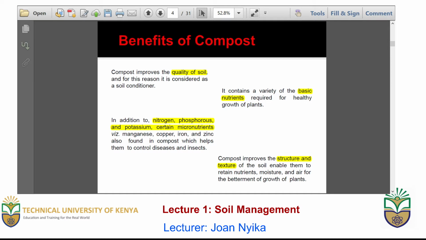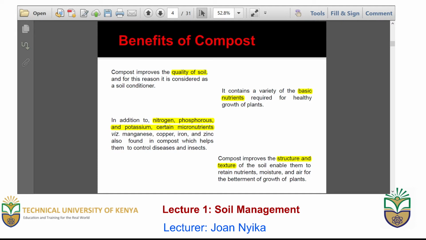Number two is that it contains nutrients such as nitrogen, phosphorus, and potassium, among other micronutrients that are important in plant growth, and it also ensures that the plant is protected from diseases and pests. Number three is that it contains some very basic nutrients that are crucial for plant growth.